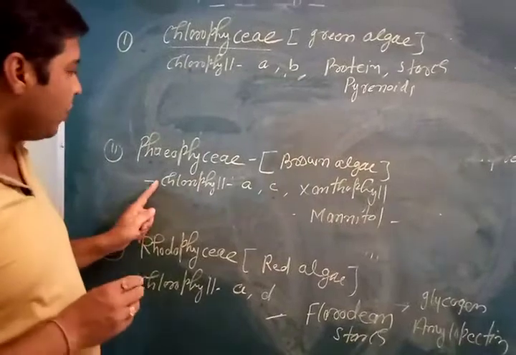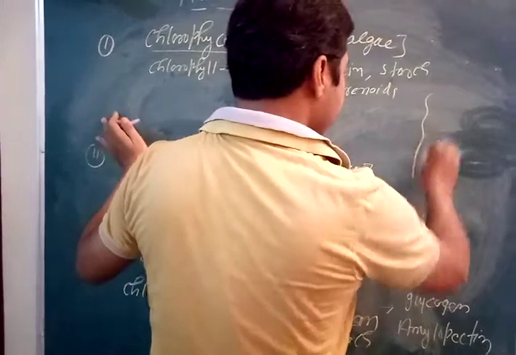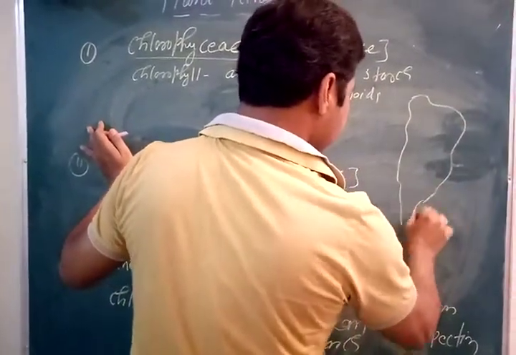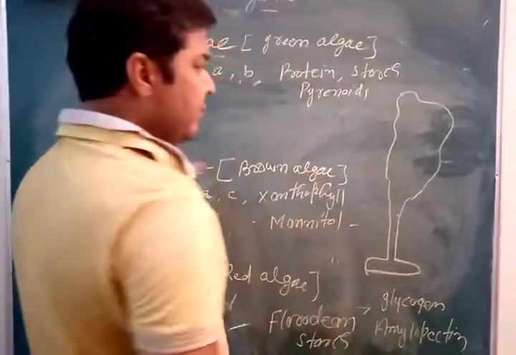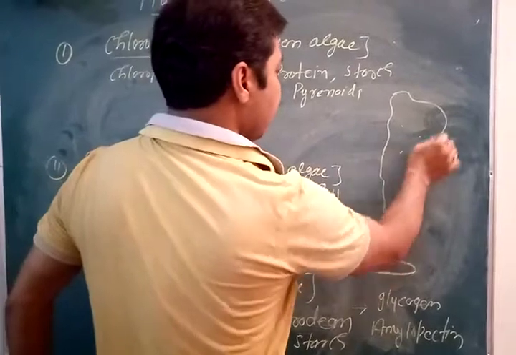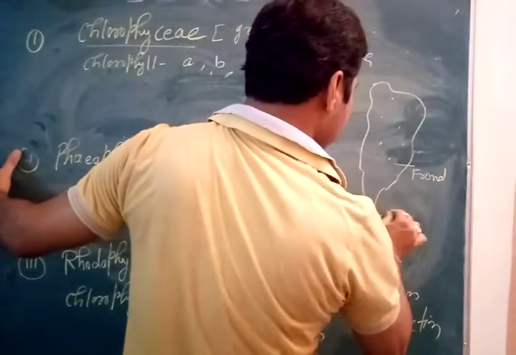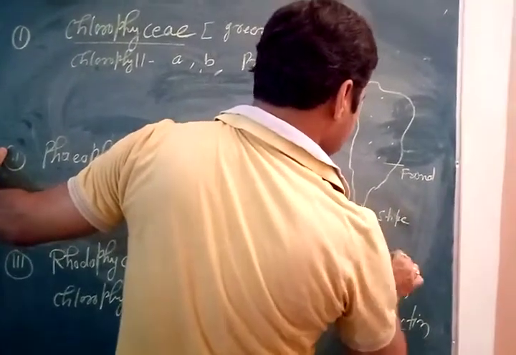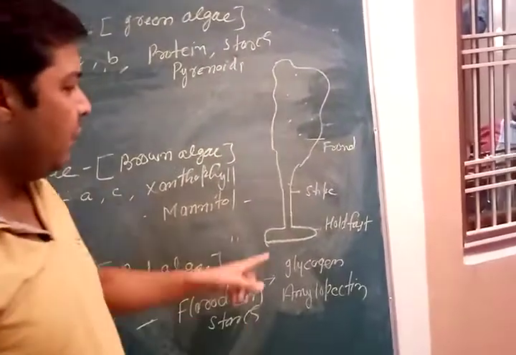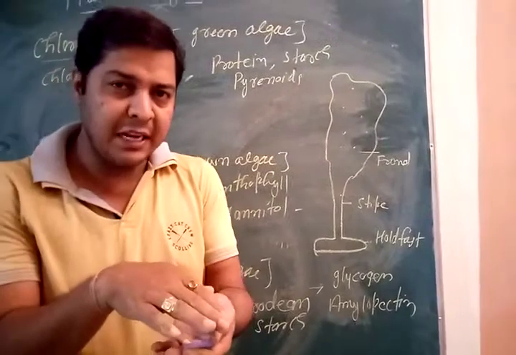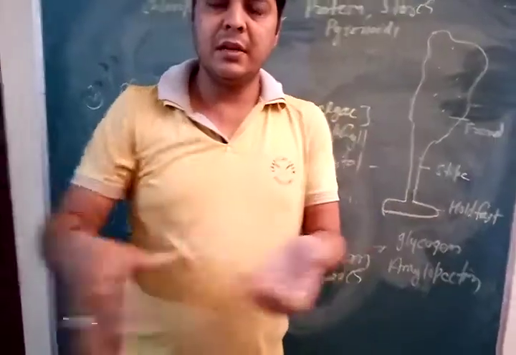Especially if we talk about brown alga, if I try to show you these kinds of structures, suppose this is a brown alga. This is the frond, F-R-O-N-D, this is the stipe, and this is the holdfast. Children, the holdfast is the base of the algae that attaches to the substratum, maybe rocks, even if the water current is flowing.